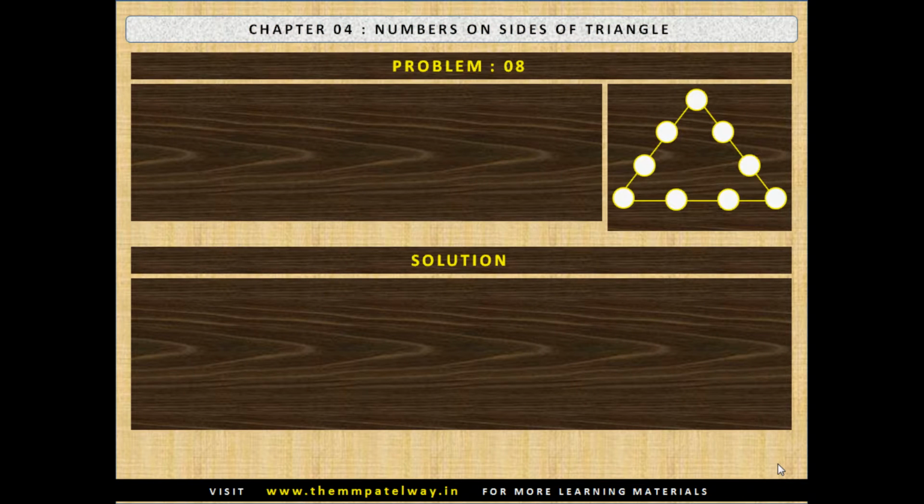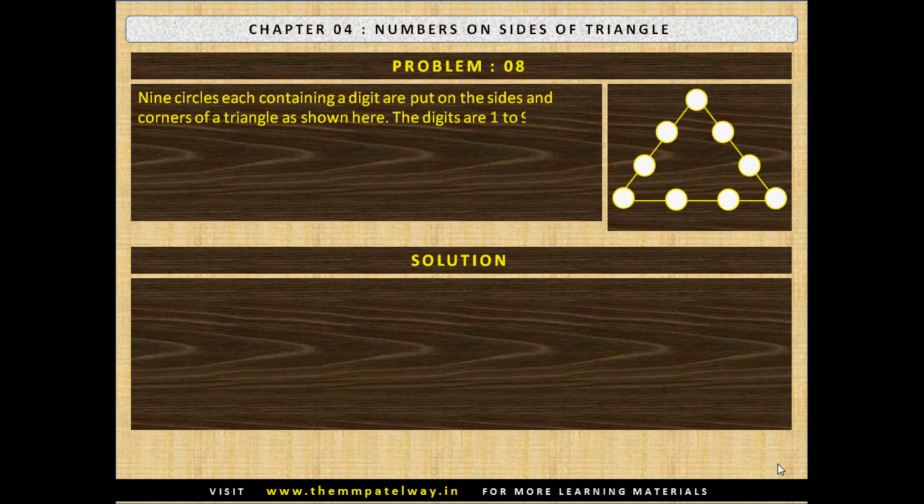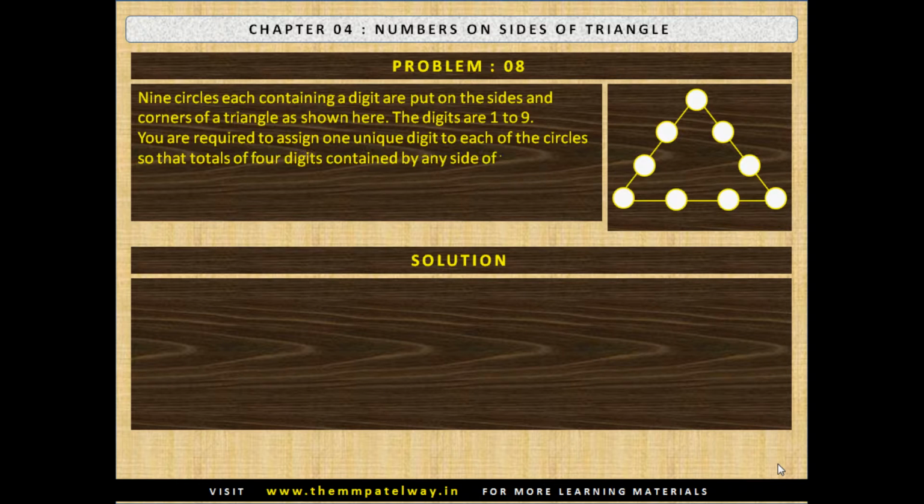Problem number 8. 9 circles, each containing a digit, are put on the sides and corners of a triangle as shown here. The digits are 1 to 9. You are required to assign one unique digit to each of the circles so that totals of 4 digits contained by any side of the triangle are equal. What totals are possible?